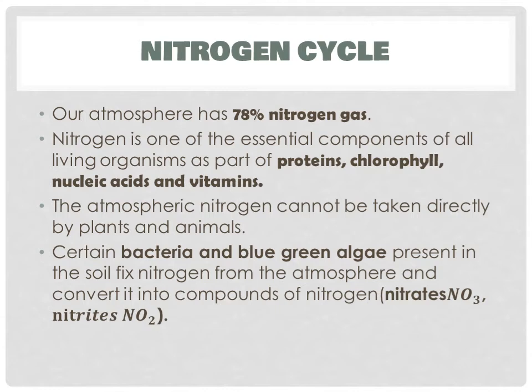Nitrogen cycle. Our atmosphere has 78% nitrogen gas. The maximum majority of our atmosphere contains nitrogen gas. Nitrogen is one of the essential components of all living organisms as part of proteins, chlorophyll, nucleic acids, and vitamins. So nitrogen is present in all these things which are used by animals, plants, and human beings, right? The atmospheric nitrogen cannot be taken directly by plants and animals.